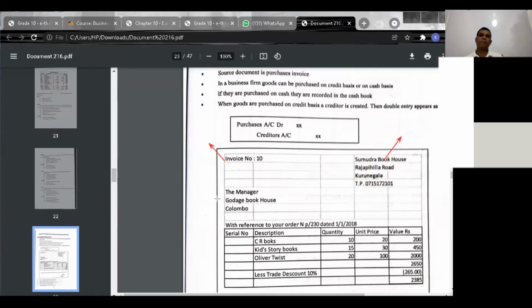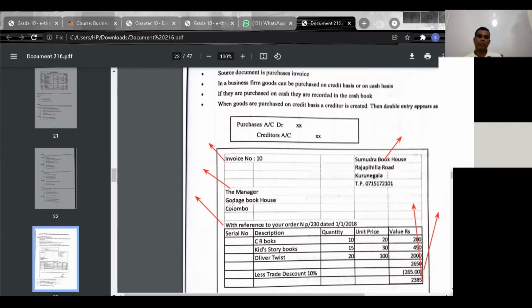And then invoice number, purchaser or buyer. Here order reference. Here you see trade discount. Here total payable. Here supplier or creditor. Here invoice number.